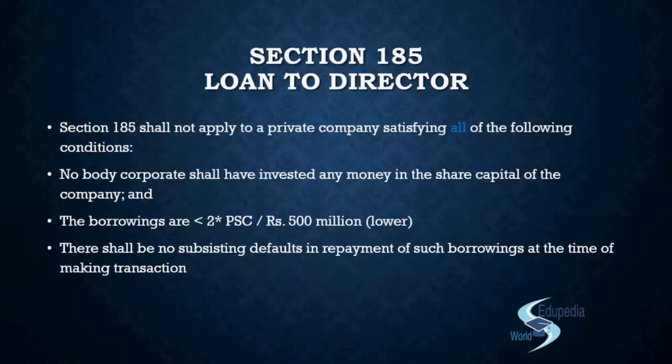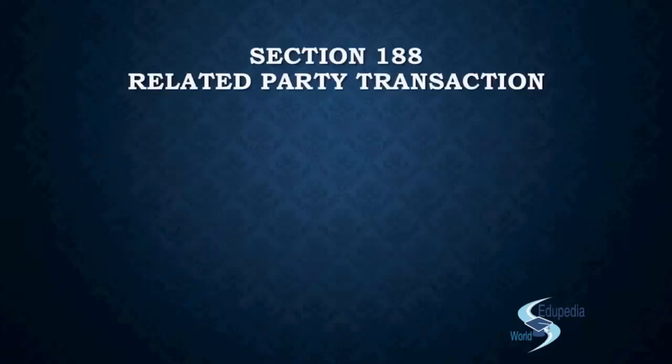This is what is exempted. So if you satisfy this condition, you are free to give loans to your directors, right? We move on to the next section, that is 188. Now we come back to 188. We have already discussed 188 while we were discussing section 2 clause 76, right? That was the first exemption.